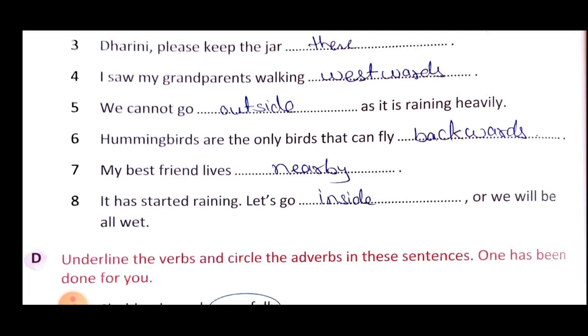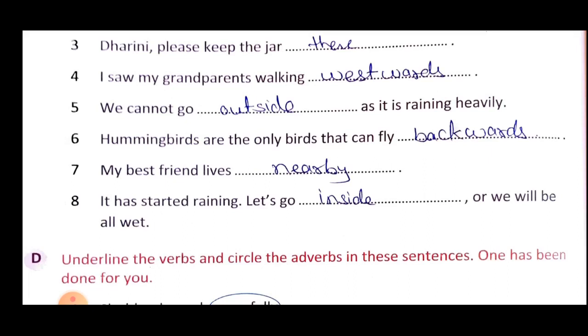Next is hummingbirds are the only birds that can fly backwards. So flying is the action, and where the action can be done, in the backward direction. So that specified direction is mentioned here. Hummingbirds can fly. Fly is your verb, and where can they fly? Backwards. So the direction of the action is specified, that flying can be done in the backward direction. So backward is your where adverb.